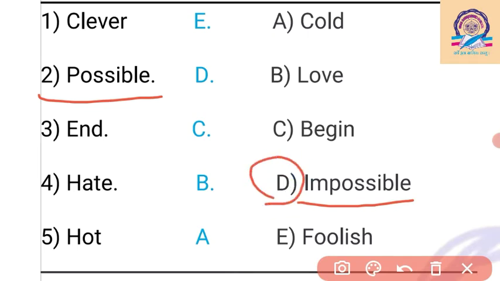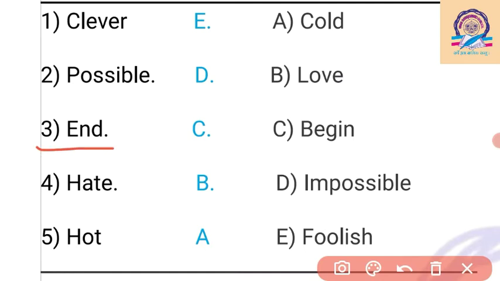D is given here, so our answer is D. Then end: the opposite, where we start our work, is begin. C is given, so we write C here. Then hate: I hate you, the opposite is love. Here B is given, so our answer is B. Then hot: the opposite word is cold. A is given with cold, so our answer is A.